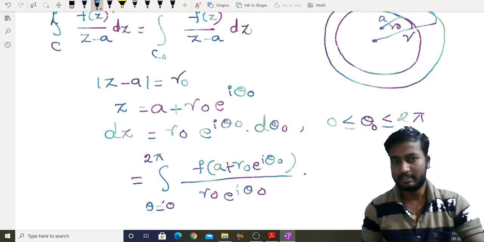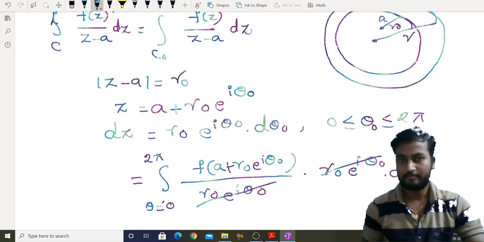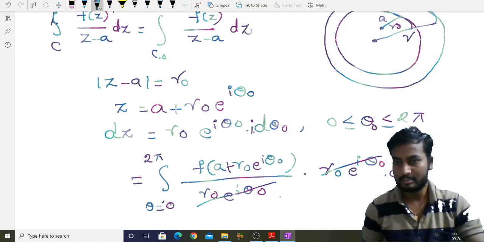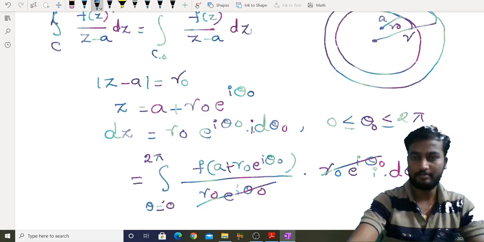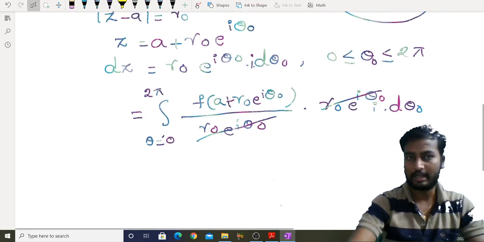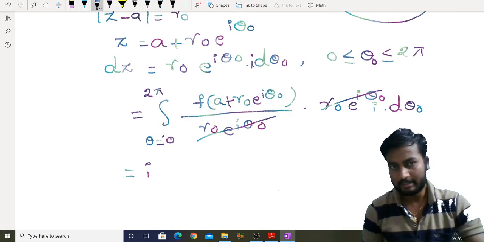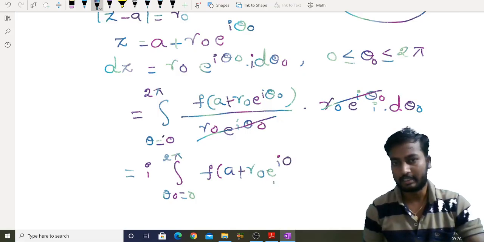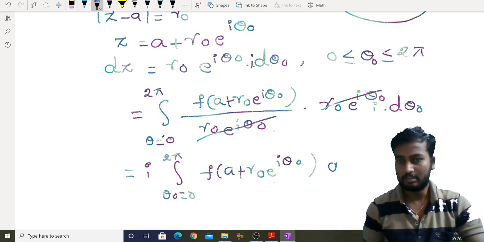Now dz is r naught e power i theta naught i d theta naught, so this gets cancelled, right? Here it is i again, as we differentiate. So your i is outside, i into the integral over theta naught from 0 to 2 pi of f of a plus r naught e power i theta naught d theta naught, right?